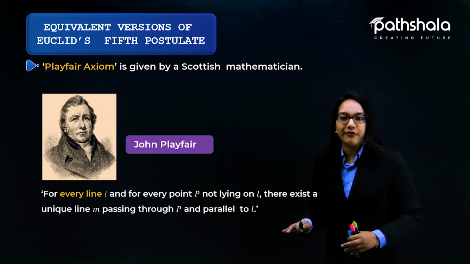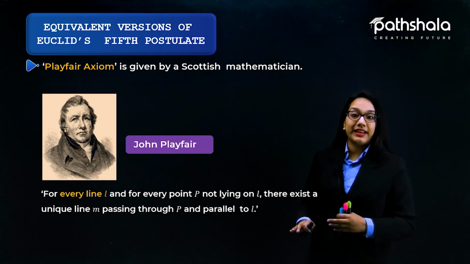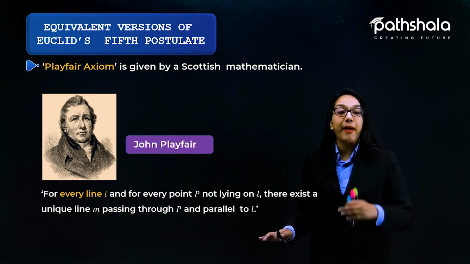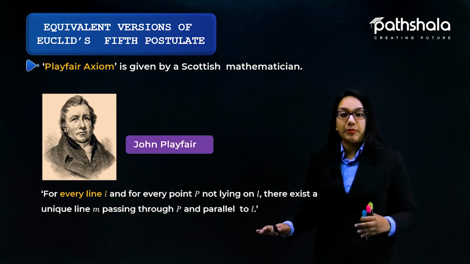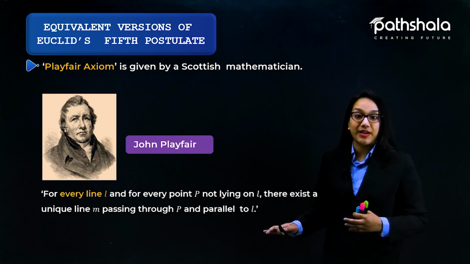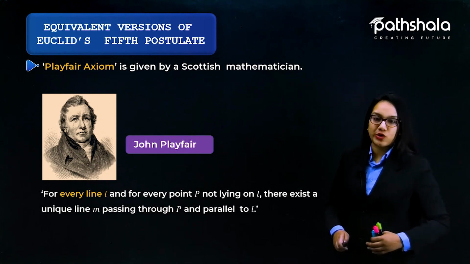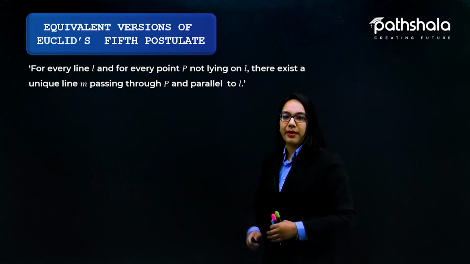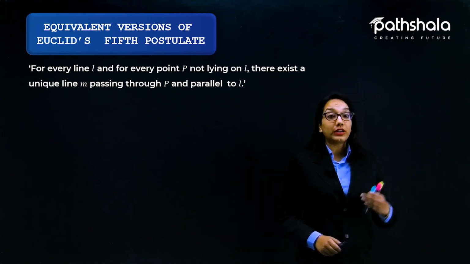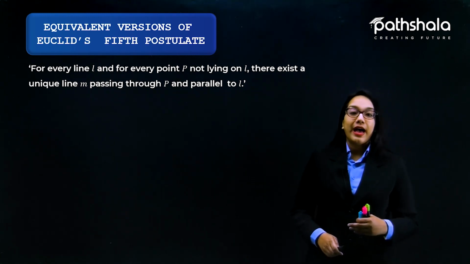The particular postulate states that for every line L and for every point P not lying on the line L, there exists a unique line M which is passing through P and parallel to L. So this is nothing but John Playfair's axiom, which is an equivalent version of Euclid's fifth postulate. Let's see this axiom again. For every line L and for every point P not lying on the line L, there exists a unique line M passing through P and parallel to L.